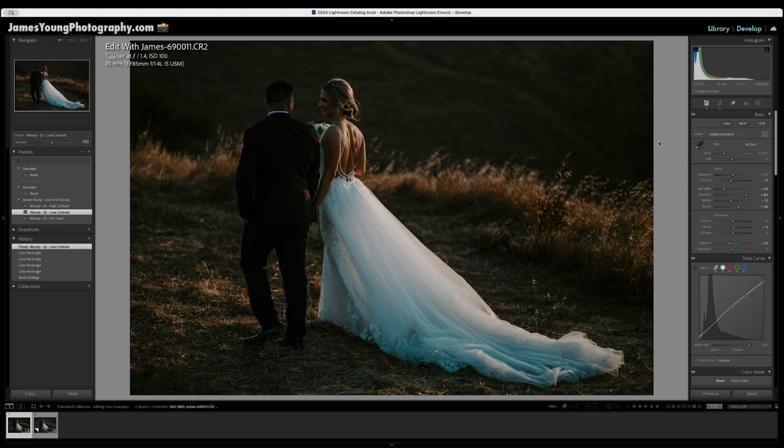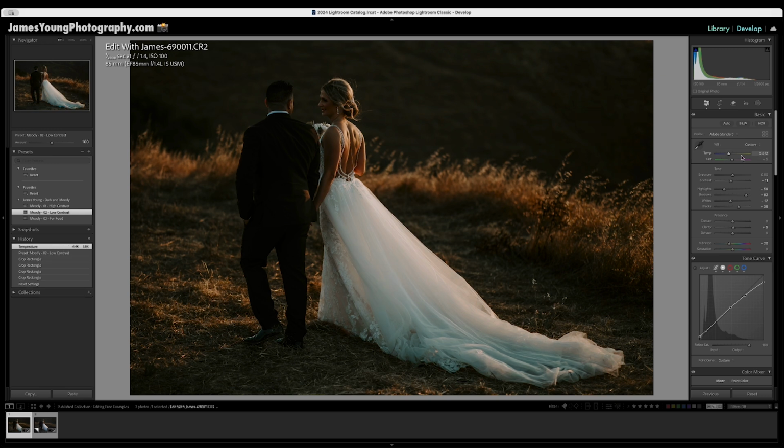Now, after I apply my preset, the next thing I'm going to start thinking about is the overall color tone of this photo. Now, I'm pretty close to what I want, but I know I want this image to be a little bit warmer once we're done with the edit. So that means I'm going to go to the color temperature slider here, and I'm going to click and drag this a little bit to the right to make it a little bit more warm.